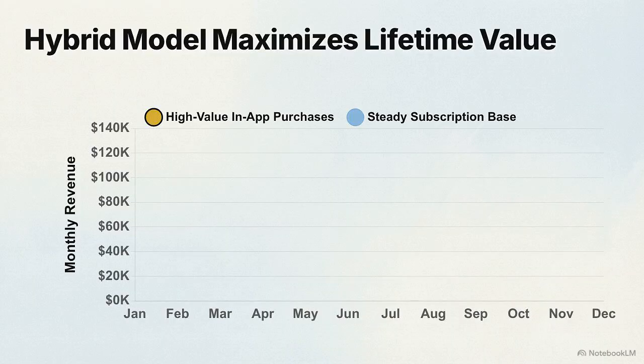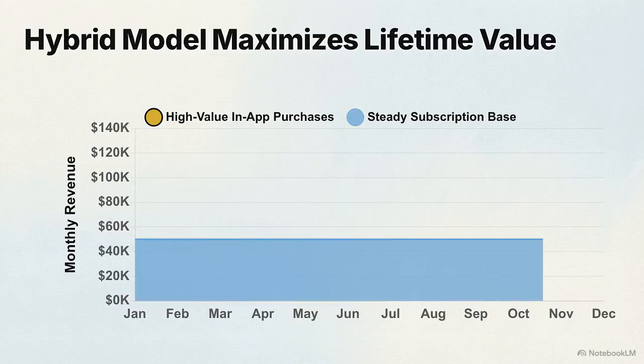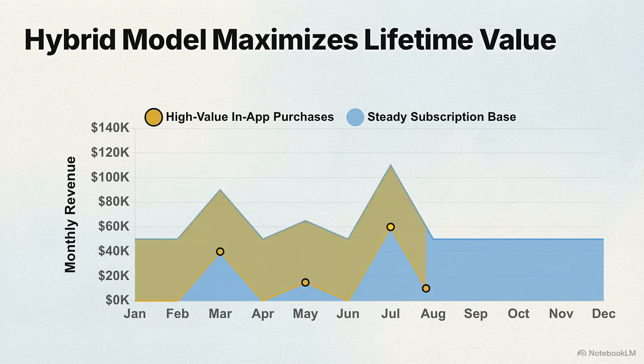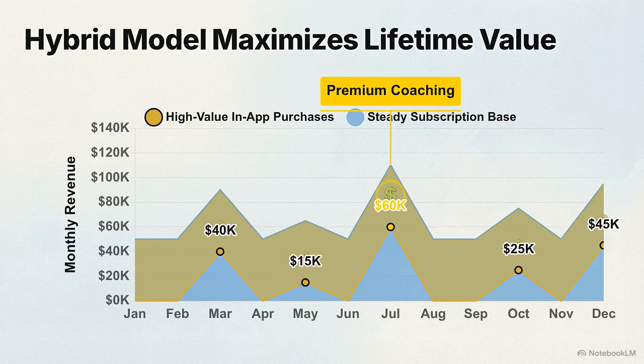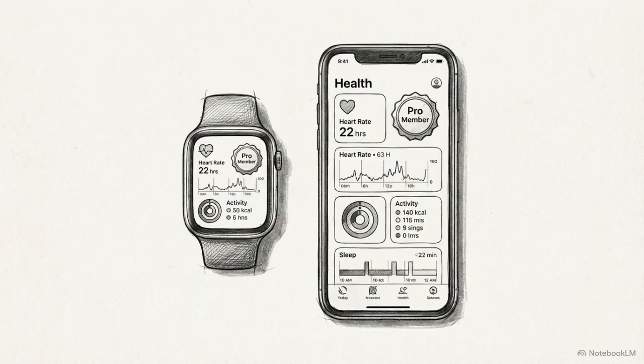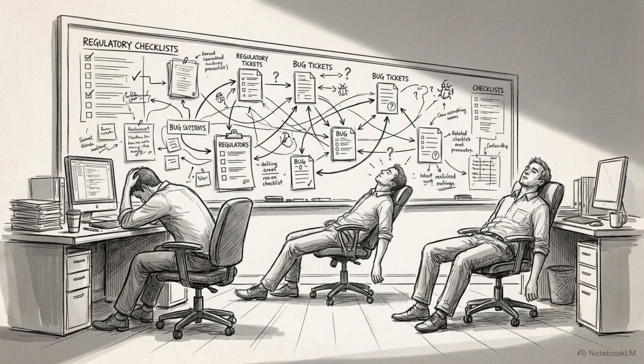To maximize lifetime value, you use a hybrid model. This stacked area chart shows a wide, steady base layer of subscription revenue. On top of that, you stack smaller, high-peaking blocks representing sporadic, high-value in-app purchases, like premium coaching. This ecosystem yields the highest revenue ceiling and the deepest loyalty. But the immense upfront development cost and regulatory risk will crush an underfunded team.